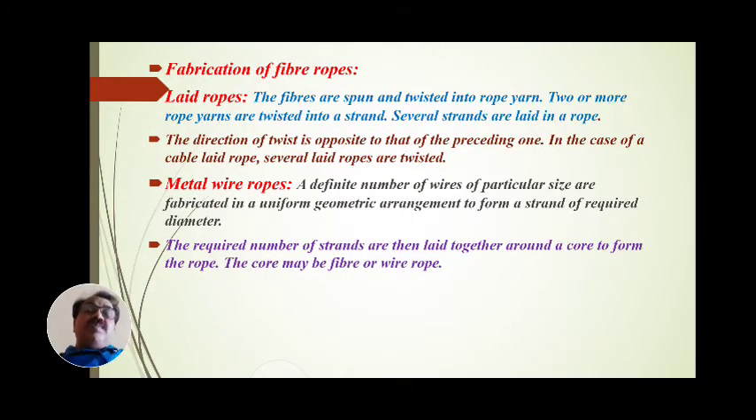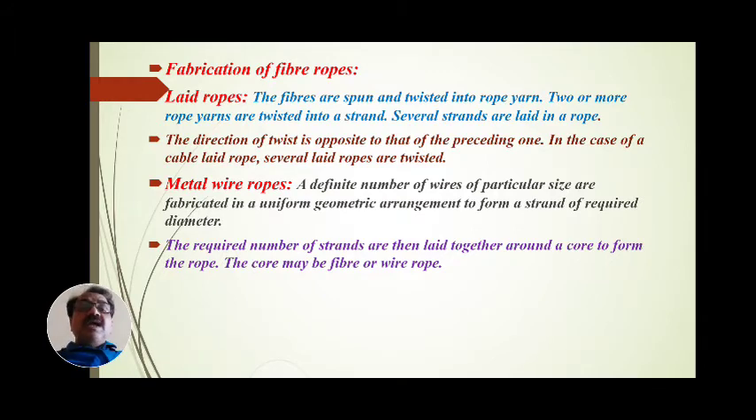Fabrication of fiber ropes. How are these fiber ropes fabricated? Laid ropes: the fibers are spun and twisted into rope yarn. Two or more rope yarns are twisted into a strand, and several strands are laid into a rope. That is the fabrication of fiber ropes.